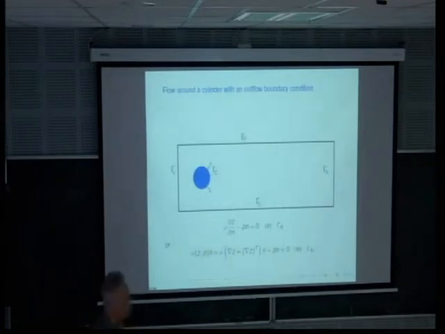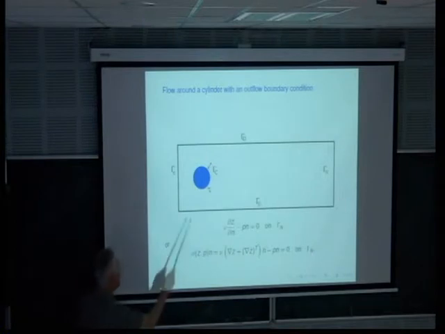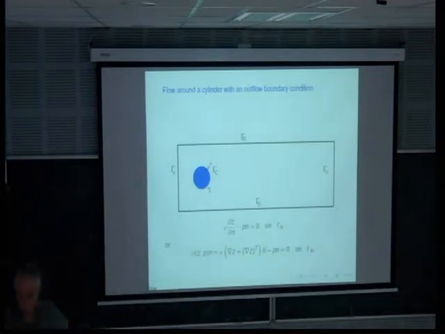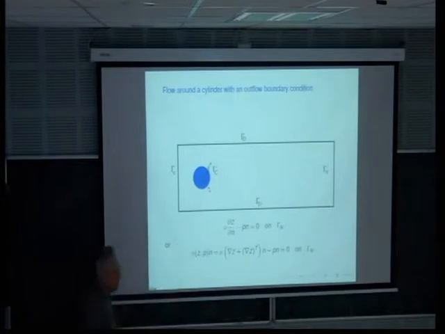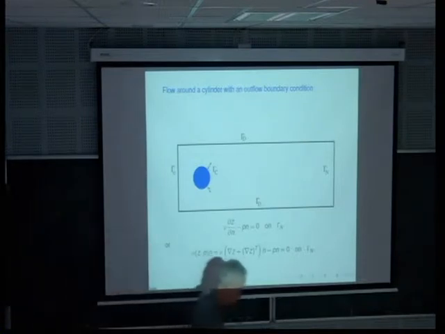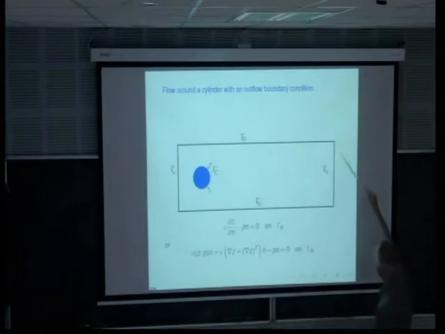And the goal is to apply some control at the boundary of the cylinder, so it will correspond to some Dirichlet condition localized on the boundary of the control, in order to cancel these vortices. And the Neumann type condition at the exit of the channel here is written like that.